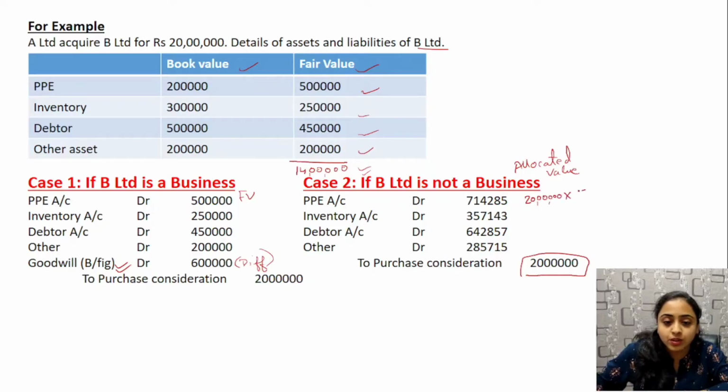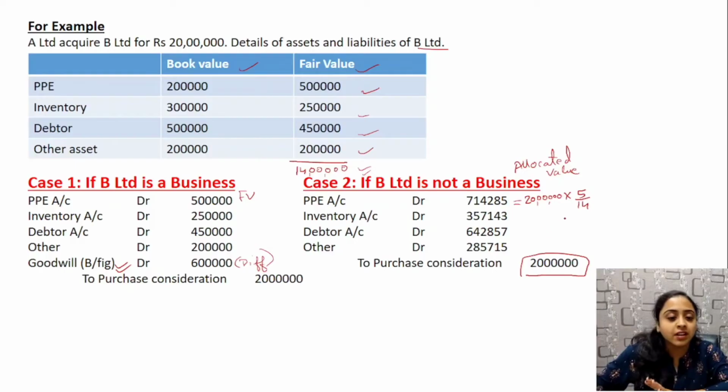If you multiply 20 lakhs into 5 by 14, why 5? Because the fair value of PP is 5 lakh. 5 by 14, the value is 7 lakh 14,285. Therefore, here it is recorded as 7 lakh 14,285, that is the allocated value.